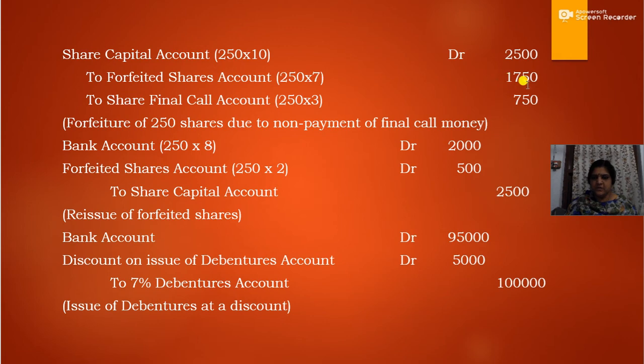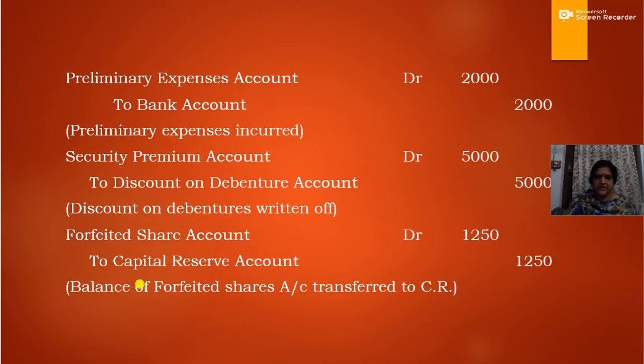So 1,750 minus 500, that is loss on reissue, the remaining balance is 1,250. This 1,250 will be transferred to capital reserve account. So the last journal entry is for transferring the forfeited shares account balance: forfeited shares account debit to capital reserve 1,250. Okay, so these are the journal entries.